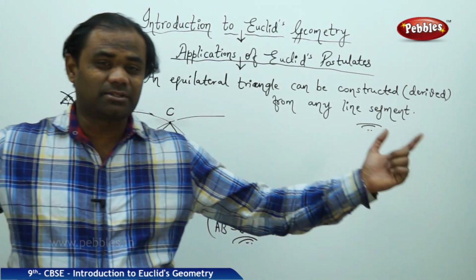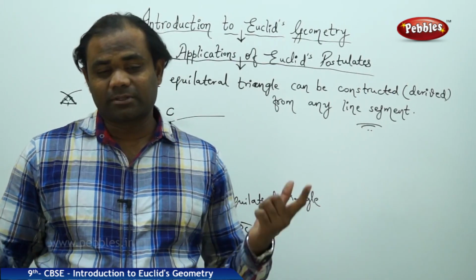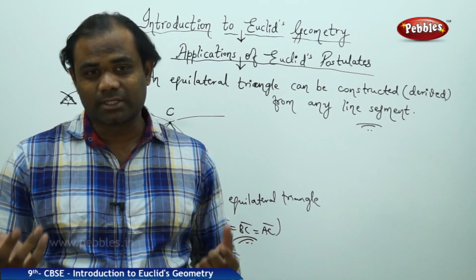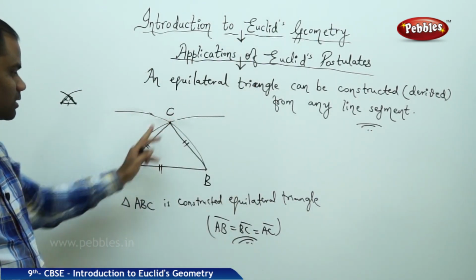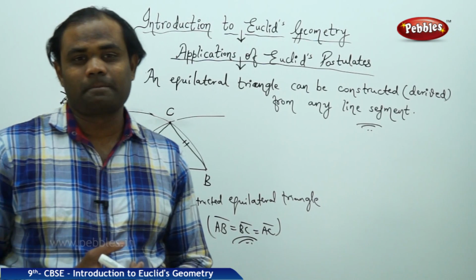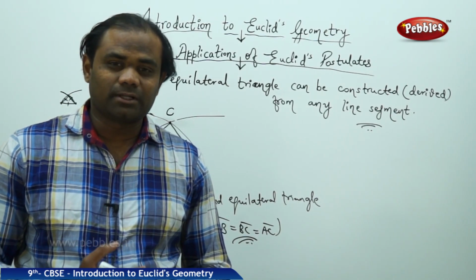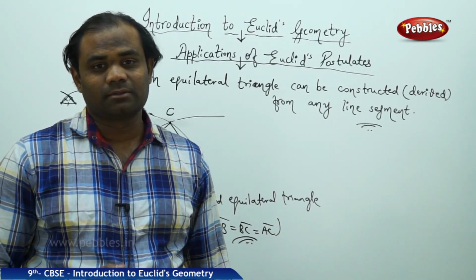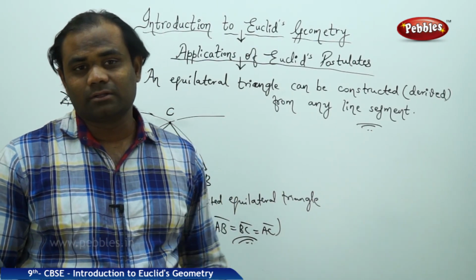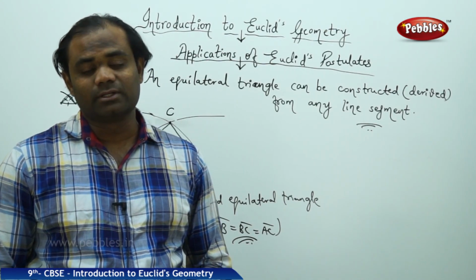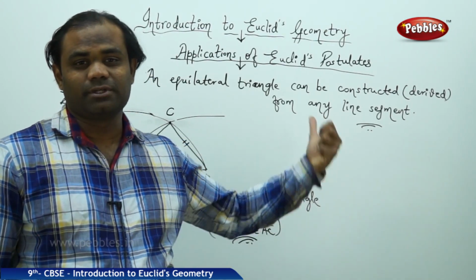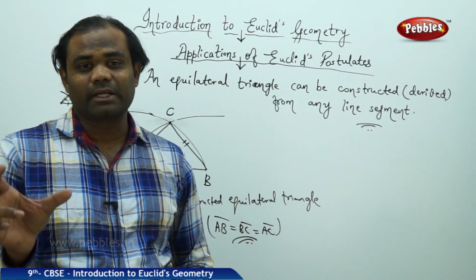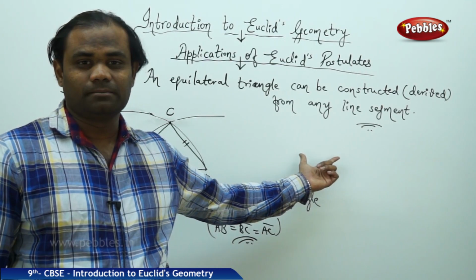Or I take a very big line segment, cut an arc with the respective length of the line segment as radius, and at the point where the two circles intersect, I join the other two segments and I get an equilateral triangle. An equilateral triangle can be constructed from any line segment. This is how we understand the postulates of Euclid applied in real life situations, constructing an equilateral triangle from a fixed line segment.